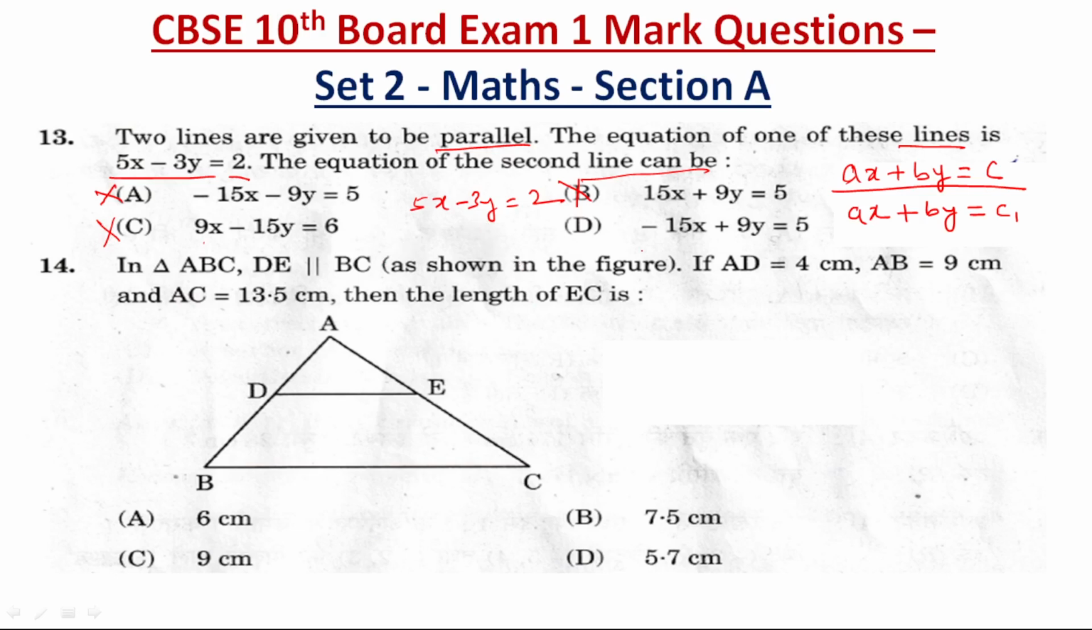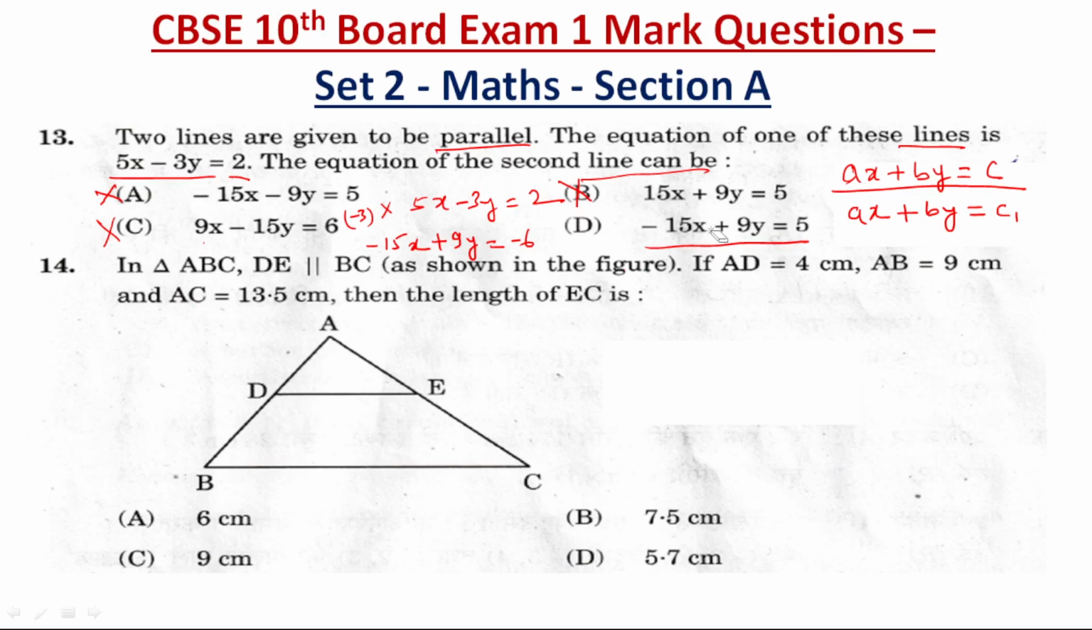Now coming to option D. So minus 15x, it means it is multiplied with minus 3. So minus 3 means minus 15x and plus 9y is equal to minus 6. Okay? Right. So that is not the issue.